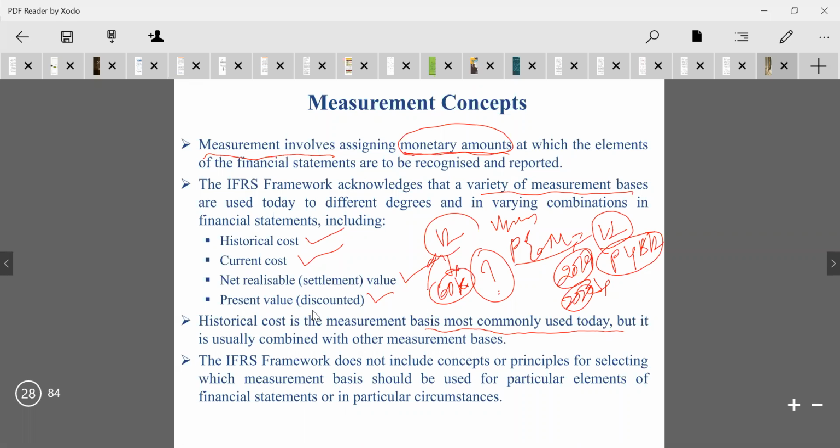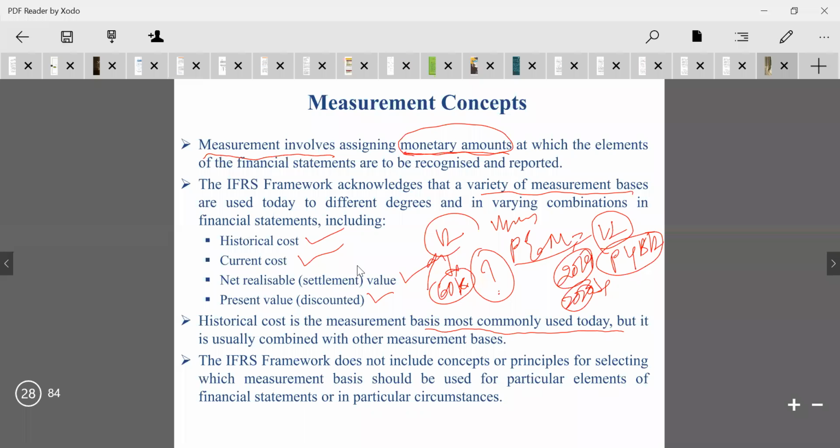And the last method is present value, that is a discounted value. This discounted value comes under financial management at the time of valuation of shares or debentures or any of the financial elements. When we need to evaluate some financial element, we need to consider these. The present value method is applicable for liability entries; we have to apply this mostly for all liability entries. The above three are applicable for all the asset entries. And the historical cost method is applicable for either liabilities or assets. It applies to everything.